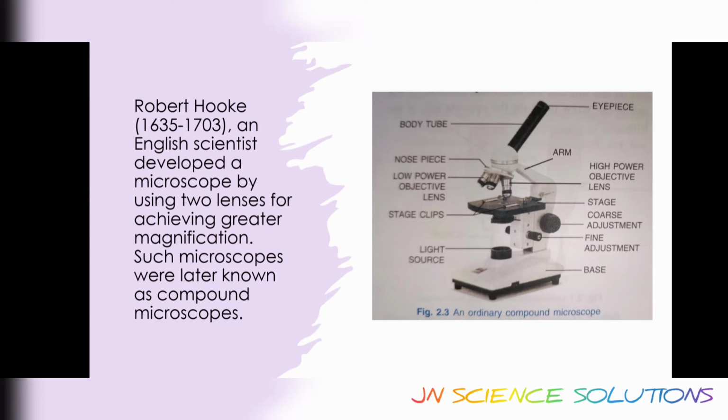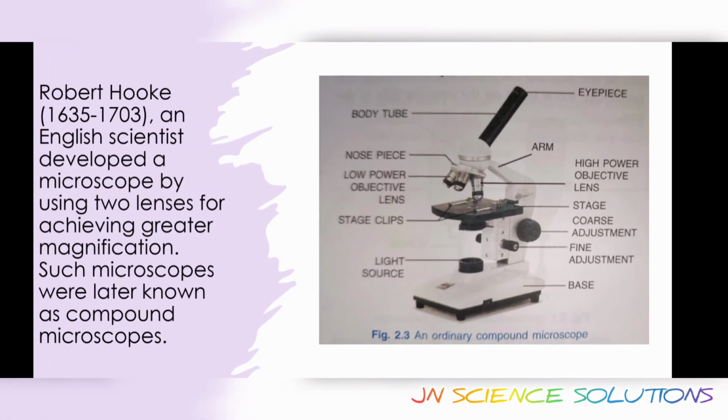Robert Hooke used that lens twice, so that even a small thing could be magnified. It was very useful for that generation. After some years, these were known as compound microscopes. So first the single microscope was invented, then the compound microscope.